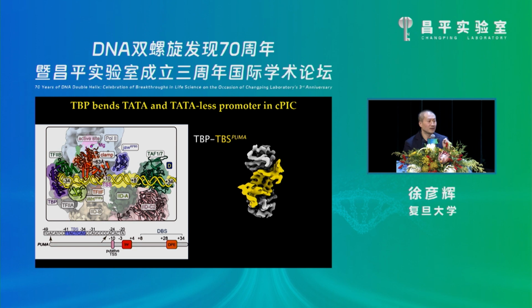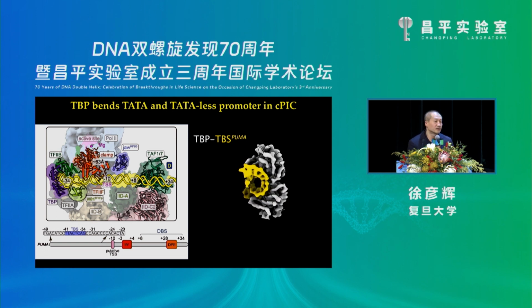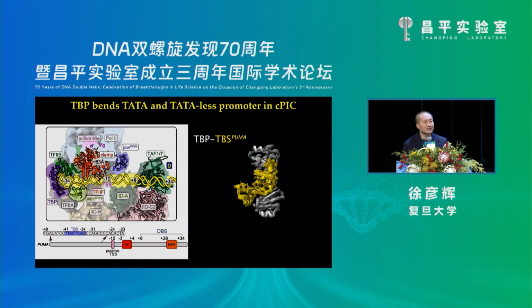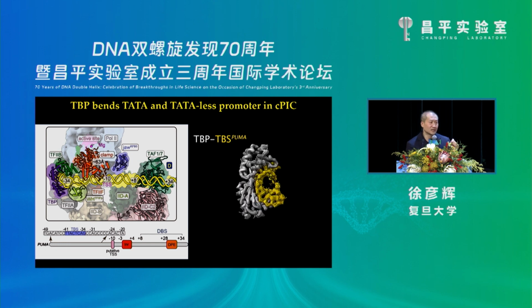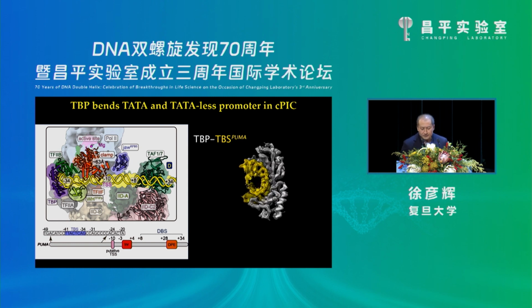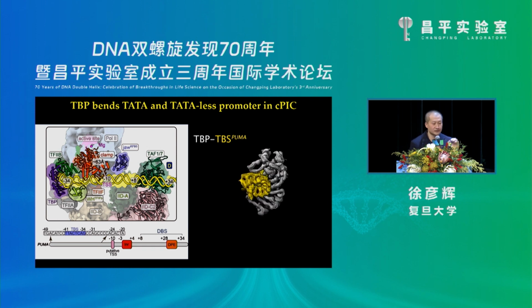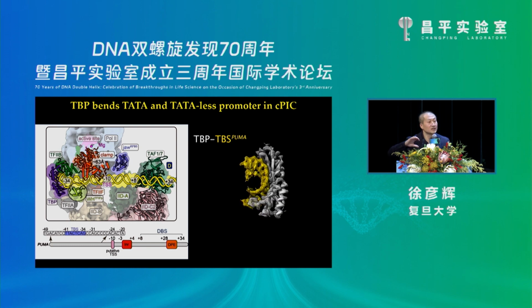So the TATA box binding protein could not bind a TATA-less promoter because it has no TATA box. But in the context of the PIC complex, TBP can bind all types of promoters, regardless of whether they contain a TATA box or not. So the PIC complex assembly requires both TBP as a key promoter binding subunit and TFIID as the essential organizing scaffold. So the TBP-generated promoter binding can prevent rotation or translocation of the upstream promoter during the initiation process.